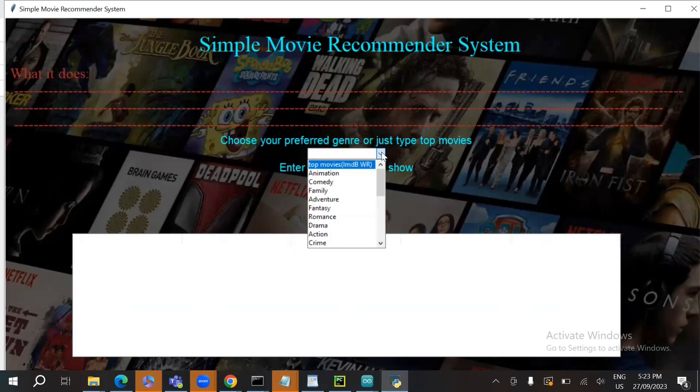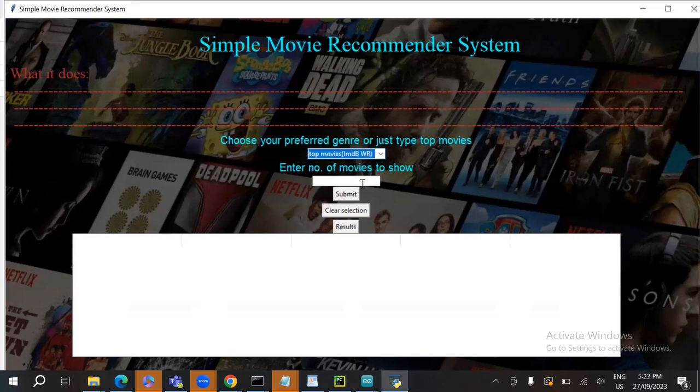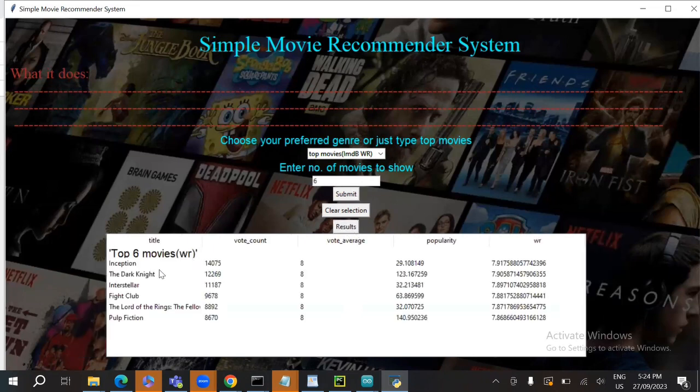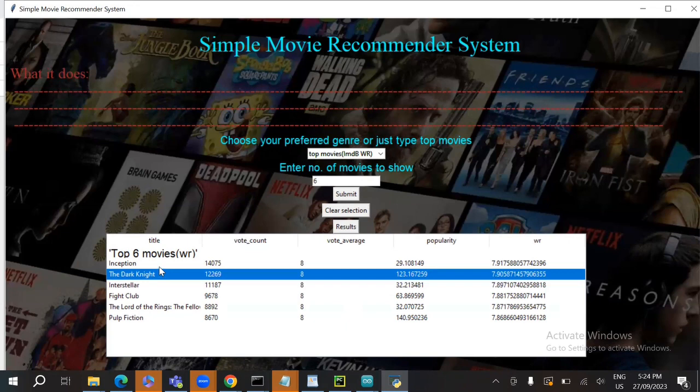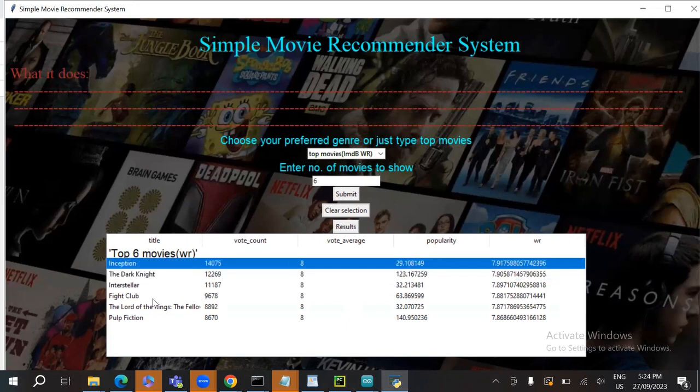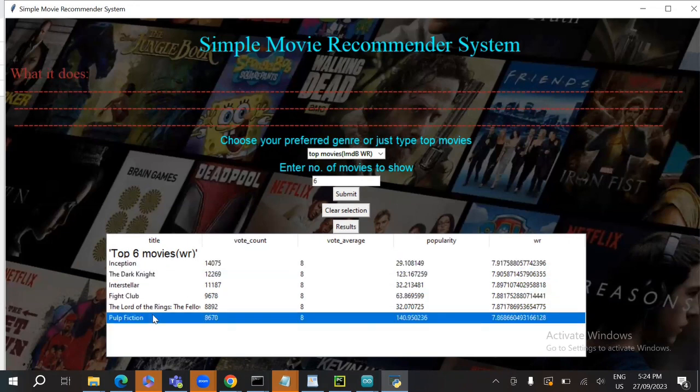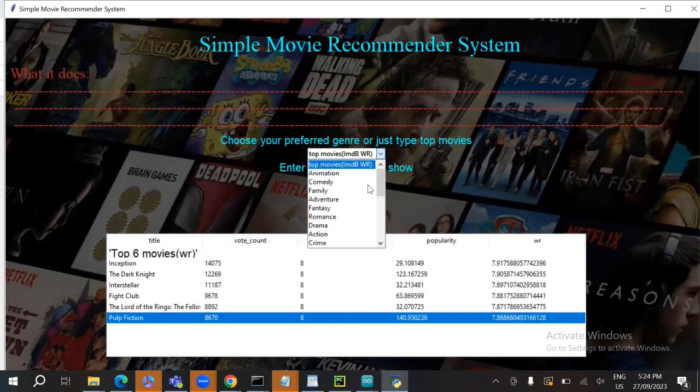So first I'll test the top movies output, and I'll put top six movies and results. As I said, the top six movies in the whole data set are showing, and these are the top six movies.